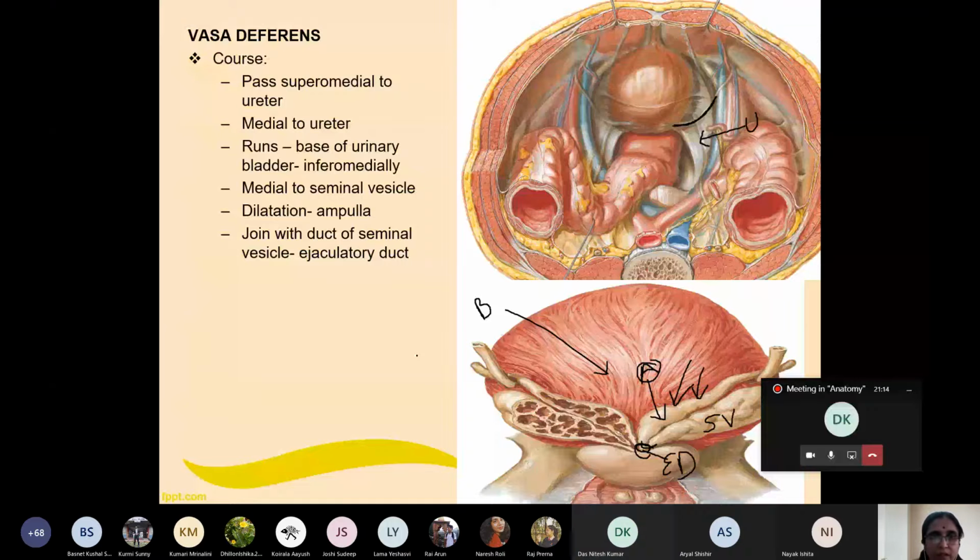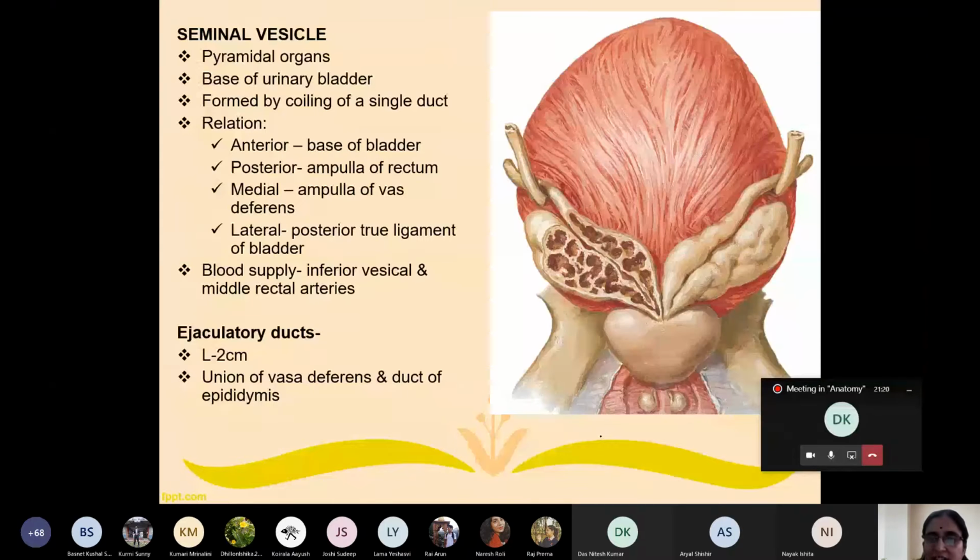Okay, now another reproductive organ is seminal vesicles. What is this, my dear student? This is seminal vesicle. Seminal vesicle is a pyramidal organ. And where does it lie? It lies in the base of the urinary bladder. This is the base of the urinary bladder. And how does it form? It is nothing but the coiling of a single duct, seminal vesicle.